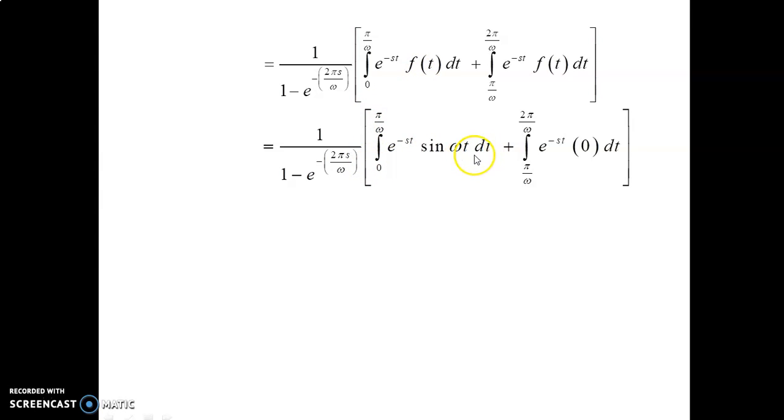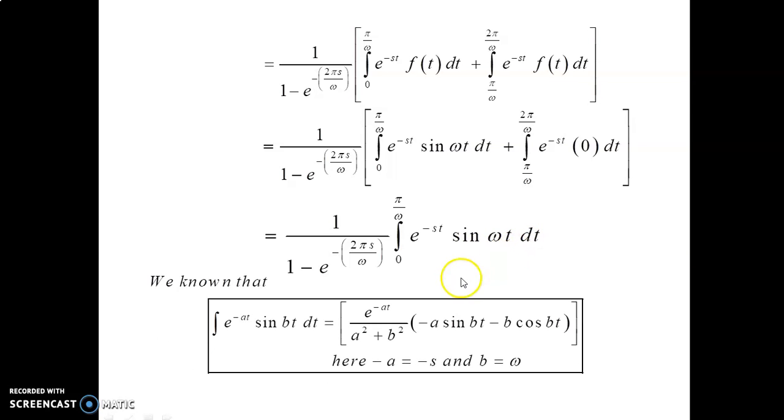In the interval pi by omega to 2 pi by omega, f of t is 0, so this integral value is 0. We only need to take this integral term: 1 divided by 1 minus e power minus 2 pi s divided by omega, times the integral from 0 to pi by omega of e power minus st into sin omega t into dt.